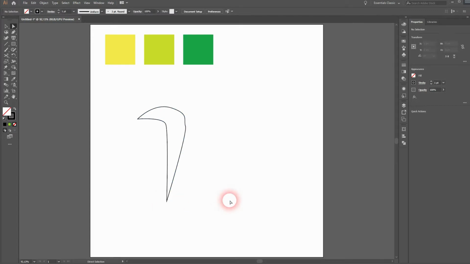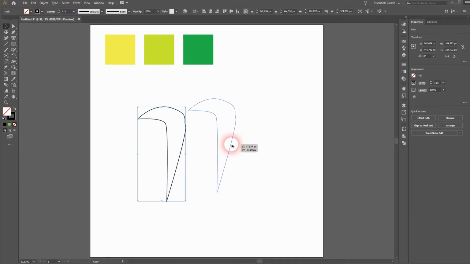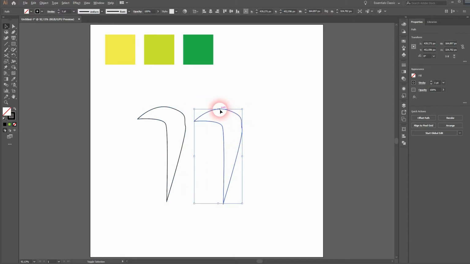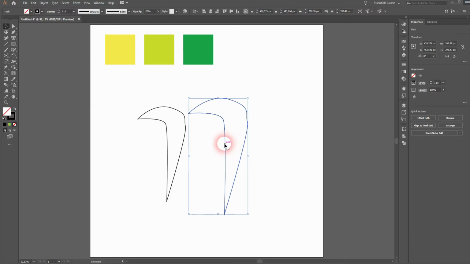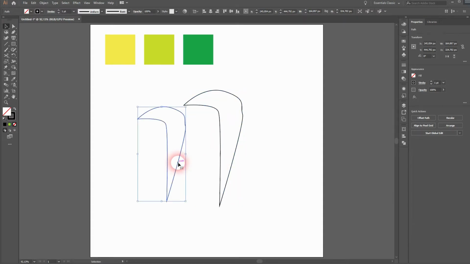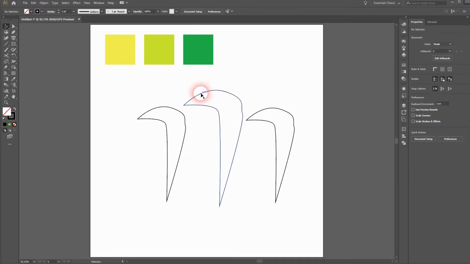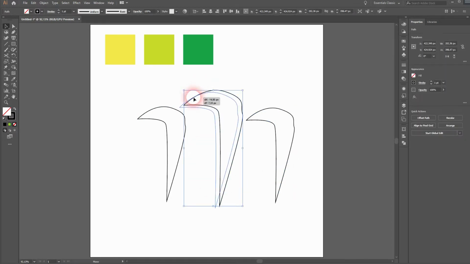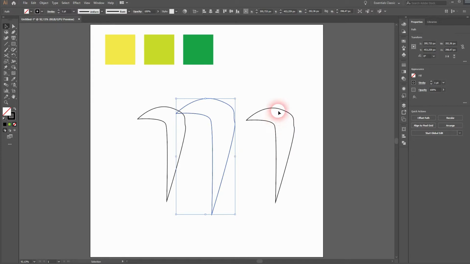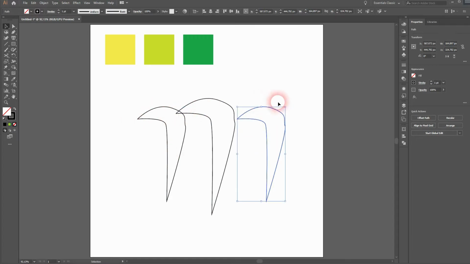I press V for the selection tool. I select it. Then I drag a copy out of it holding Alt and I resize that, holding Shift and Alt first, and reposition that. I need another copy, go back to the original, hold Alt, drag it to the right side. This one should have the same size. Reposition the center one, so the biggest, so that it overlaps with the left one. Right one, it shouldn't overlap. That's a good starting point to show you the effect.